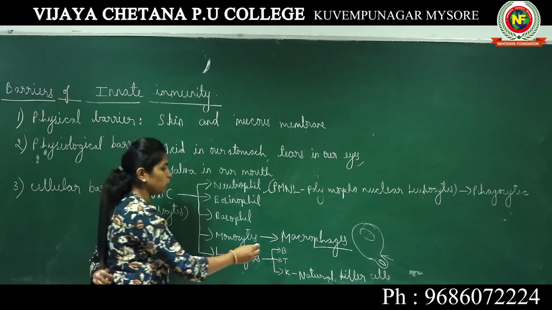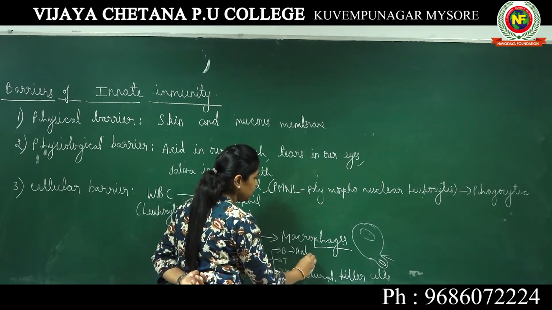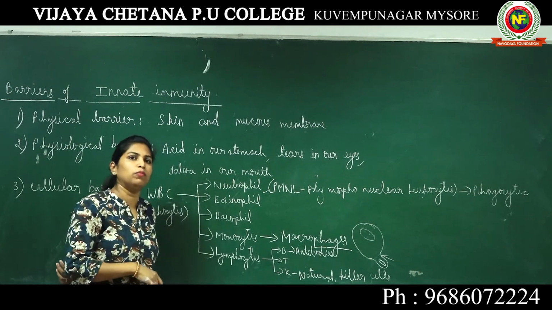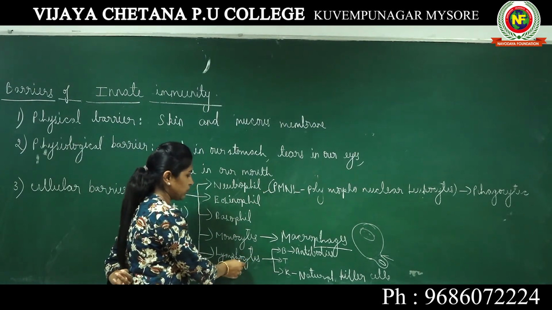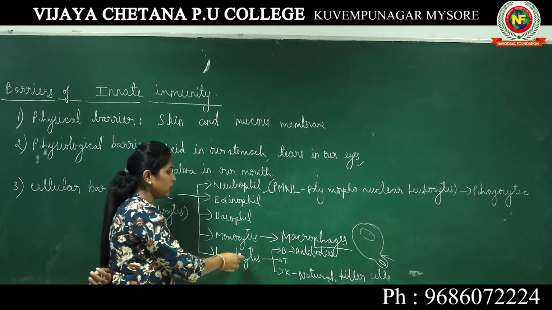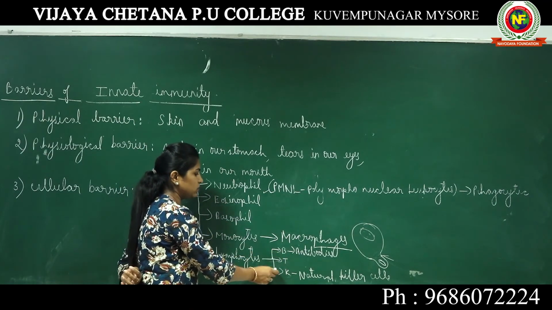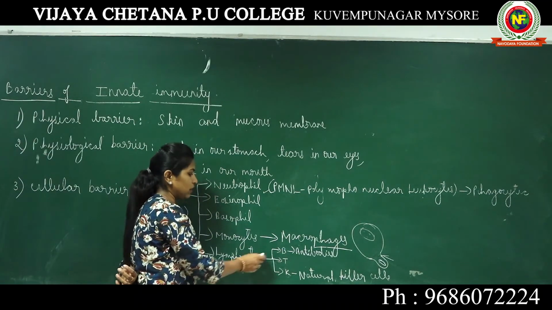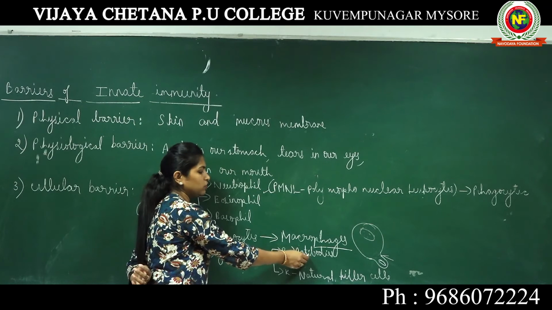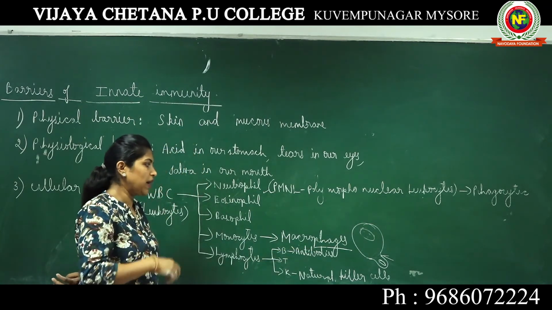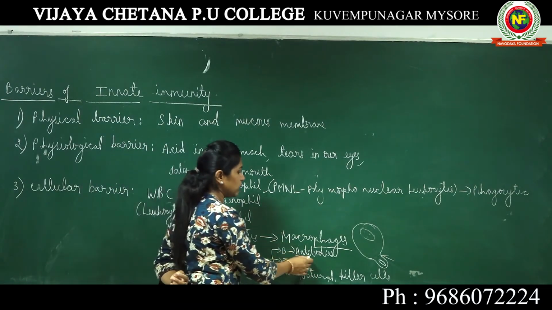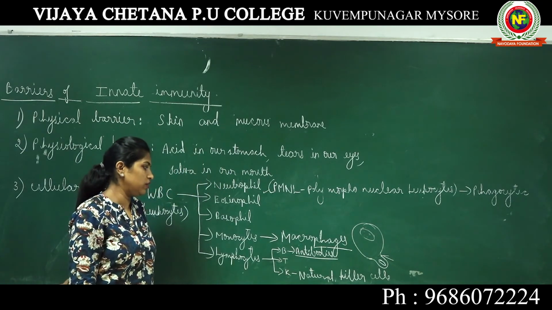The B lymphocytes produce antibodies. Whenever a foreign body is entering our body, the lymphocytes, which are a type of WBC, sense it, and they immediately ask the B lymphocytes, a special type of lymphocytes, to produce antibodies. Antibodies will go and fight against that particular pathogen, which is referred to as antigen. The antibodies will kill the pathogen which is trying to enter our body.